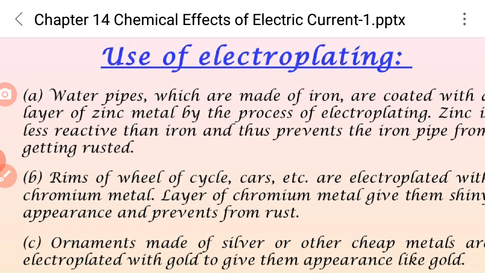Another application is the rims of wheels of cycles, cars, etc., which are electroplated with chromium metal. A layer of chromium metal gives them a shiny appearance and prevents rust. Another use of electroplating is in ornaments made of silver. Ornaments made of silver and other cheap metals are electroplated with gold to give them an appearance like gold.